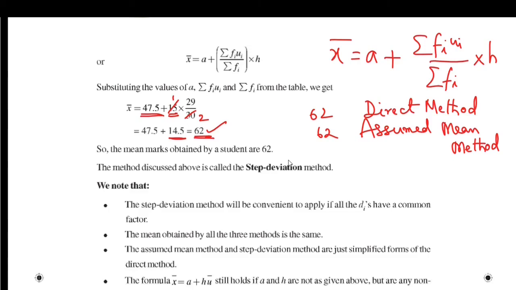The method we have discussed is called the step deviation method. Instead of taking the deviation directly, we are dividing the deviation by a common factor of the deviations. So this deviation method is called the step deviation method.